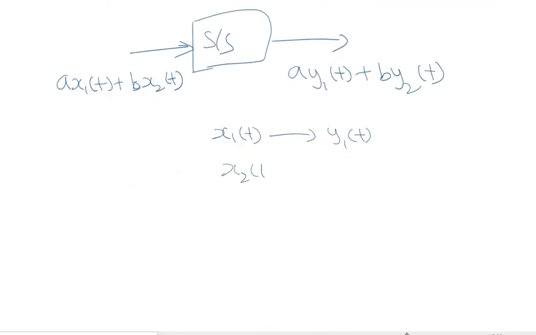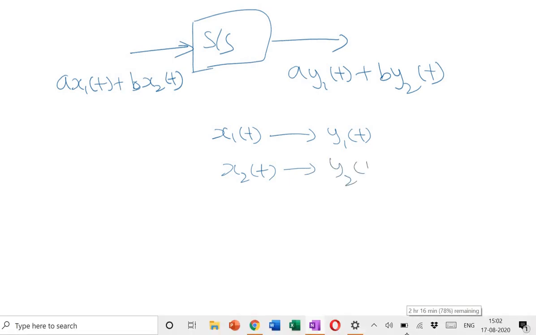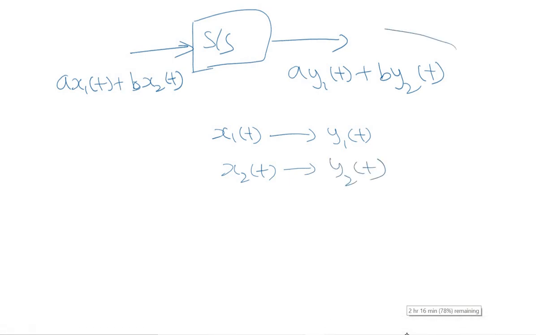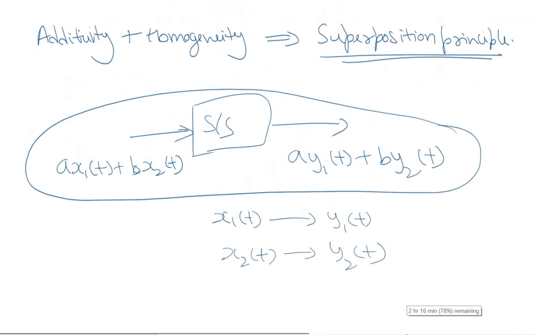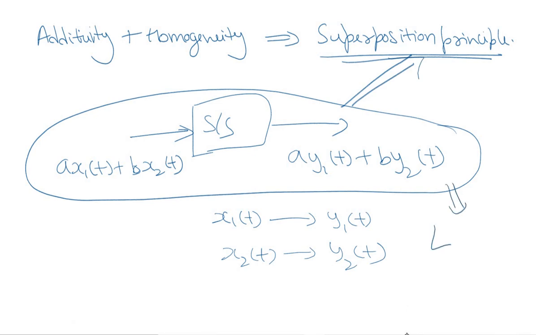Similarly, x2t is the input and y2t is the corresponding output. If this scenario is satisfied, then we can say that the system is following the superposition principle. Hence, the system is a linear system.